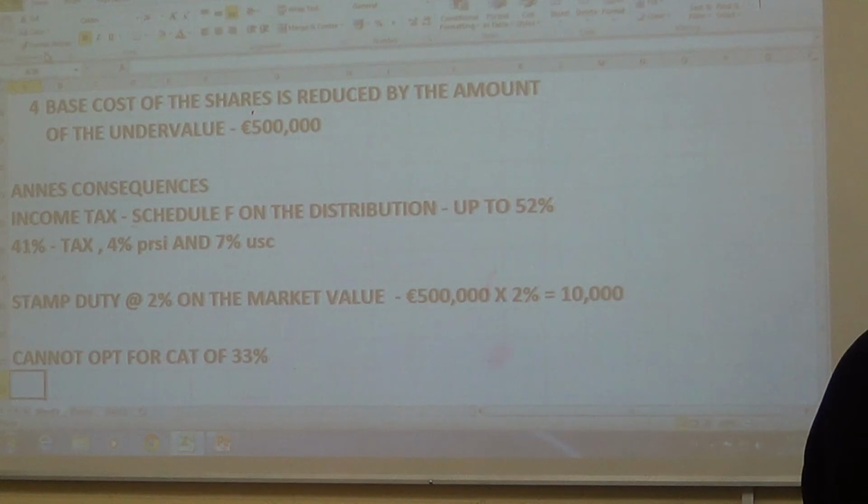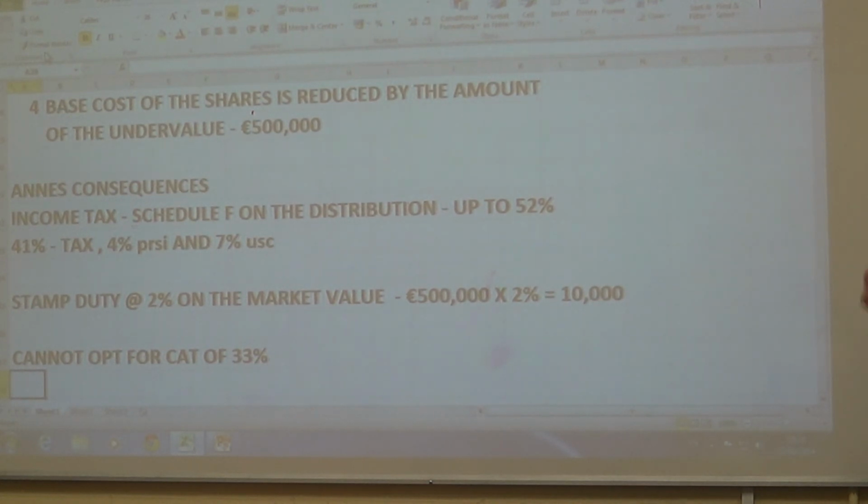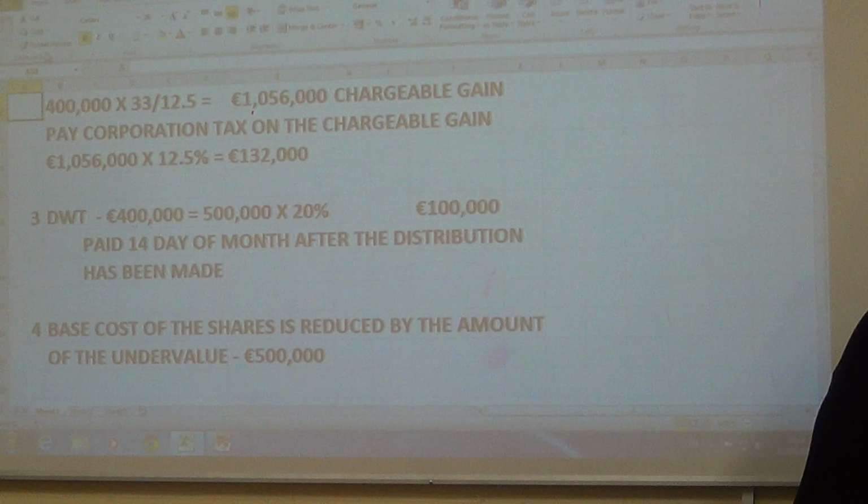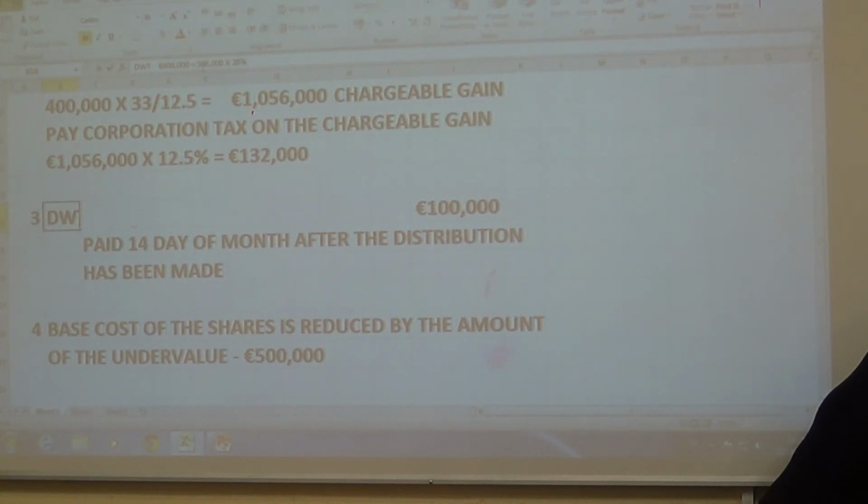Okay, so that's our first consequence. So we've got the payment of expenses to people who are not employed in the company, and then them taking the assets out, or what they call receipt of assets under value, treated as distribution. So that's a fairly high consequence, isn't it? They have 100,000 worth of a distribution, and they have 132,000 worth of capital gains tax, and they actually got no money for that asset.